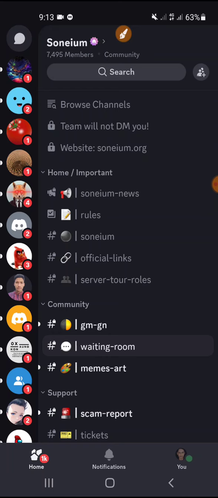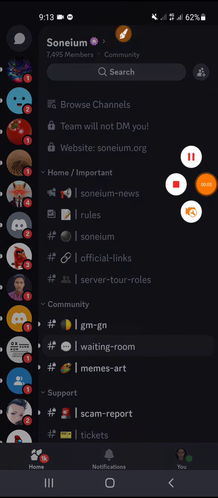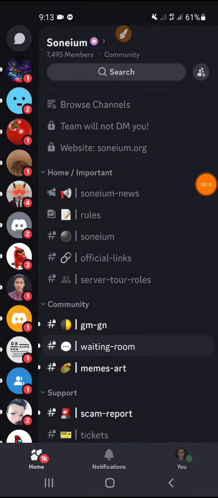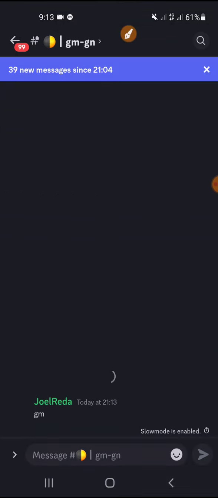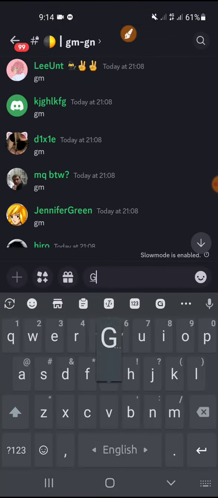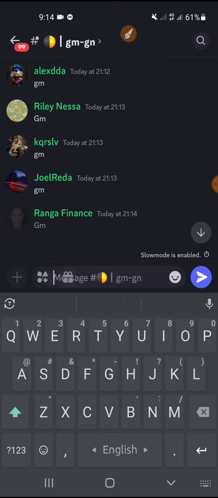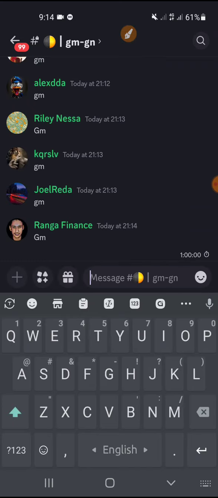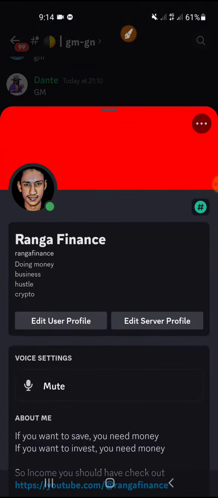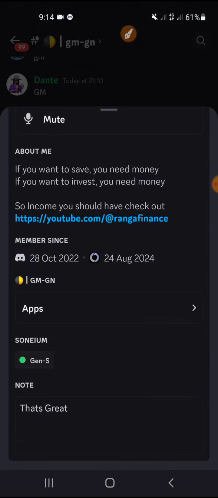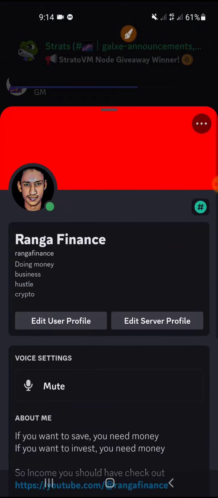And here is another option as well. If one option doesn't work, try another. Here are three options. I showed you this one, this one, this one. So go to the GM channel if that doesn't work. Here just write GM, and let me see how much of a role I have. If I click on this Ranga Finance here, so here is the GM role I have just.